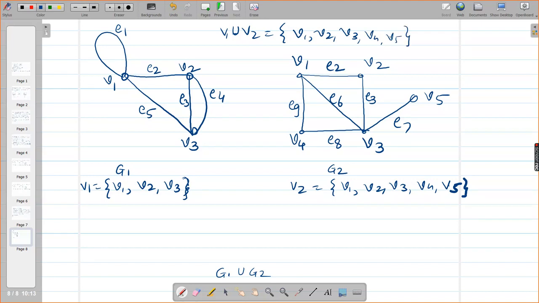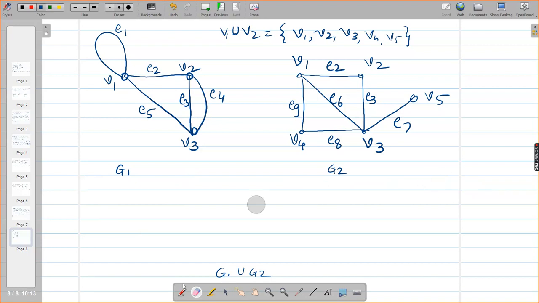So those many vertices I will draw in G1 union G2. Okay. So I'm just erasing this part. Let me draw a line here. Yeah. So anyhow you can put the vertices, anyhow you want. Okay.